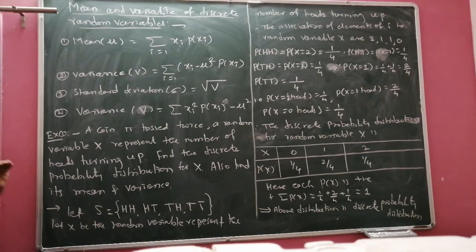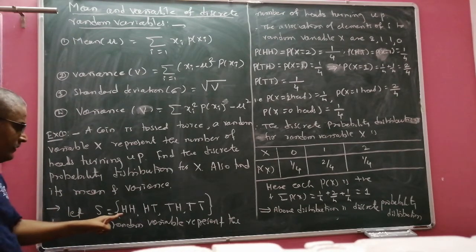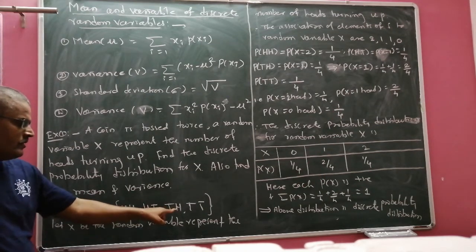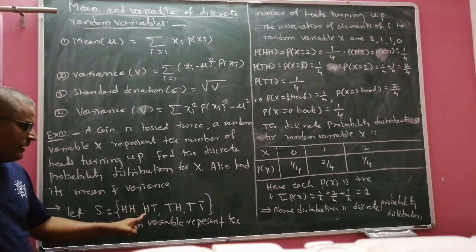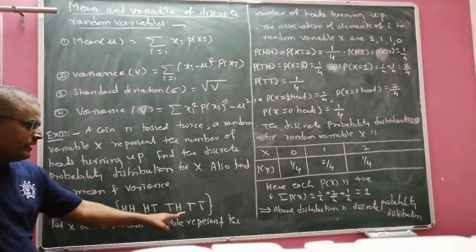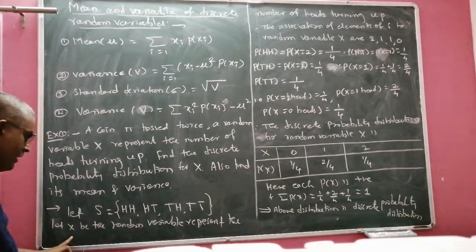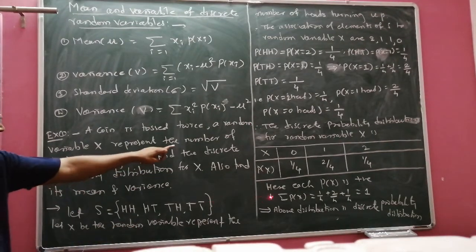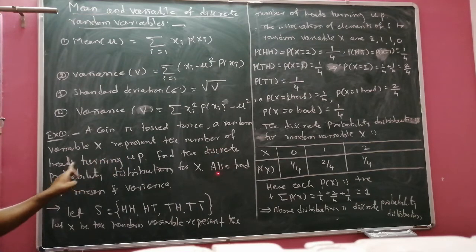Here the total possible outcomes, the sample space, are HH, HT, TH and TT. Let x be a random variable representing the number of heads turning up.